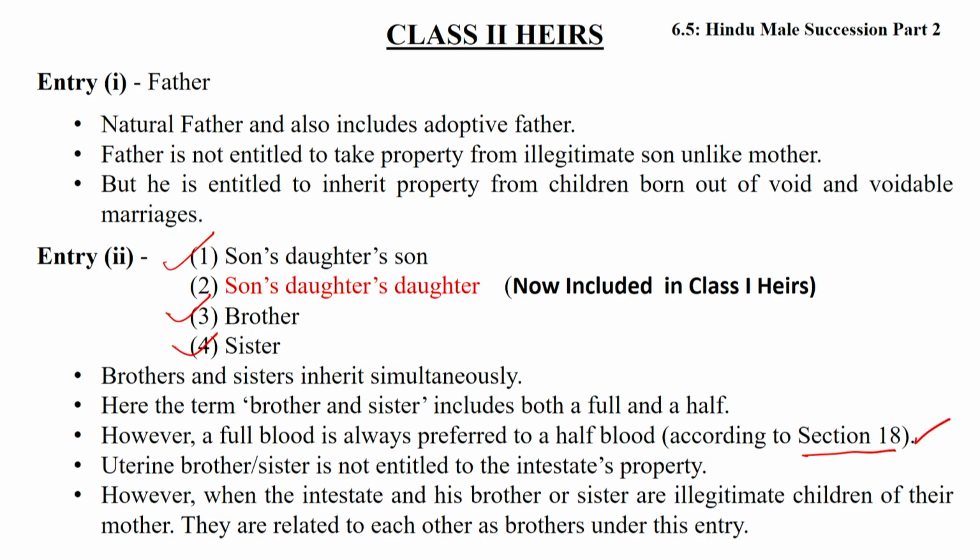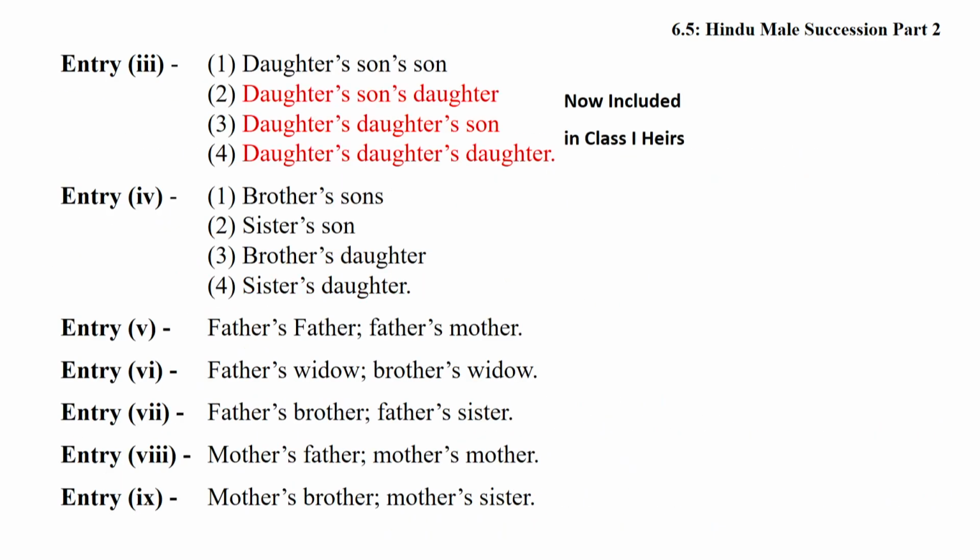Friends, uterine brothers and sisters are not entitled to inherit the property. However, when the intestate and his brother or sister are illegitimate children of their mother, they are related to each other as brothers under this entry.